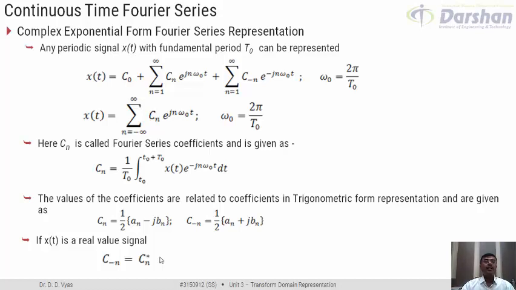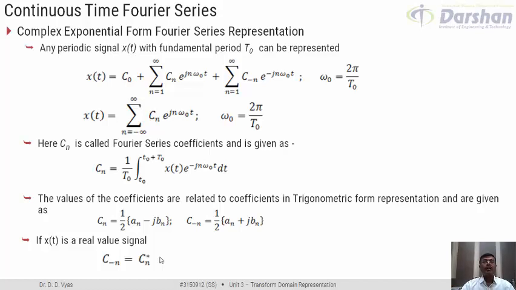So this is the complex exponential form of Fourier series representation. So we have primarily seen the trigonometric form, we have seen the polar form of representation, and this is the complex exponential form.